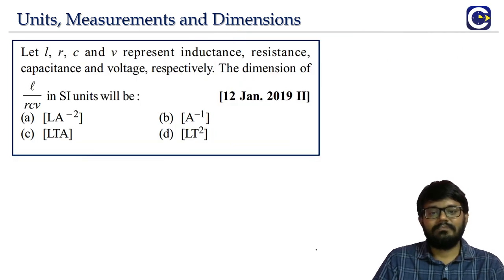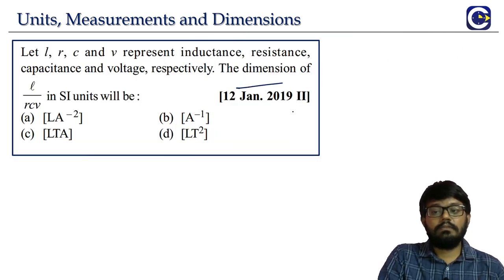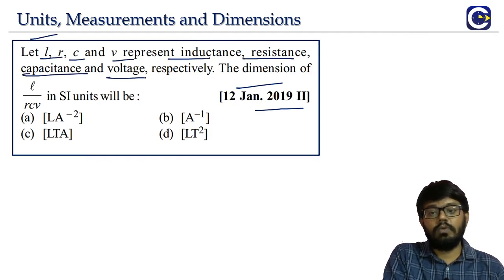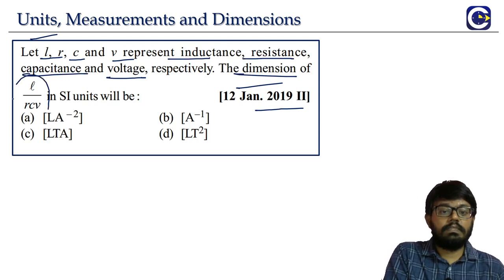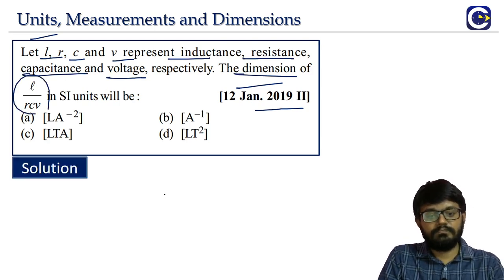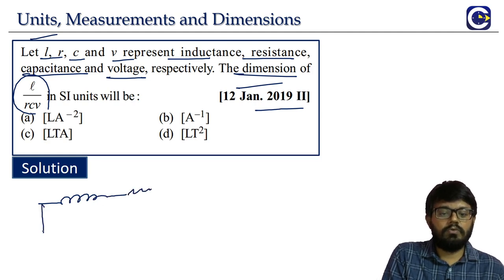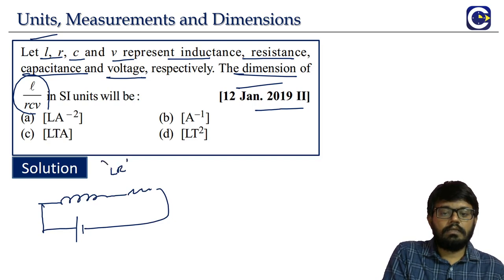Okay. Next, look at the question. Let L, R, C, V represent inductance, resistance, capacitance and voltage. The dimensions of this L by R C V. I think I might have mentioned in the previous instance, we talked about the RC circuit. Like that also we will have one more circuit which is called the LR circuit.